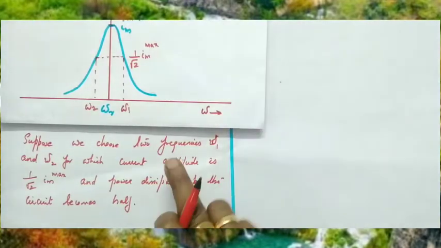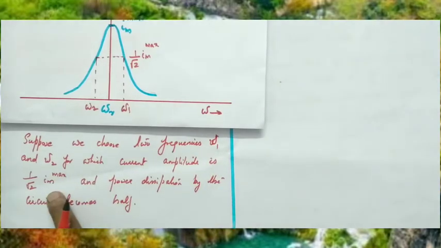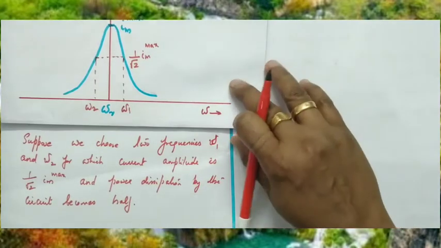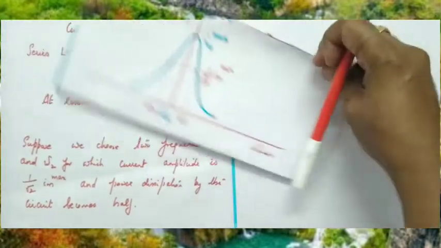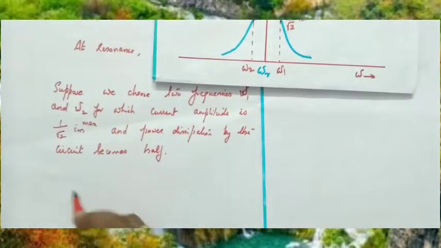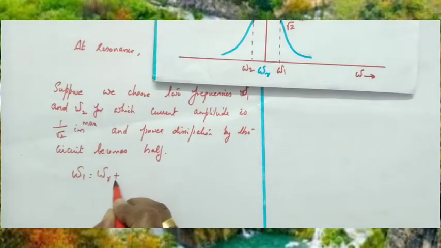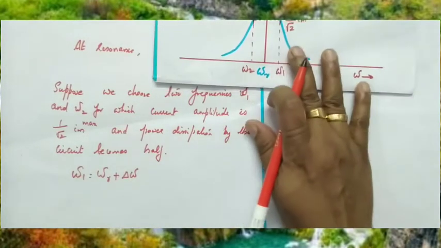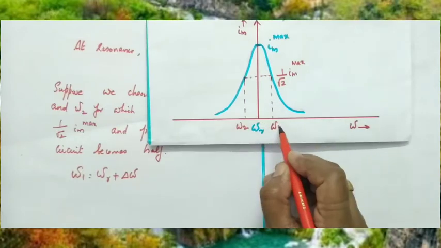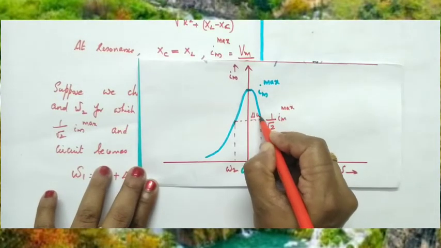So suppose we choose two frequencies omega 1 and omega 2 for which the current amplitude is 1 by root 2 Im max and power dissipation by the circuit becomes half. Let omega 1, which is greater than omega R, be equal to omega R plus delta omega. Delta omega is a small frequency. So this value is delta omega.